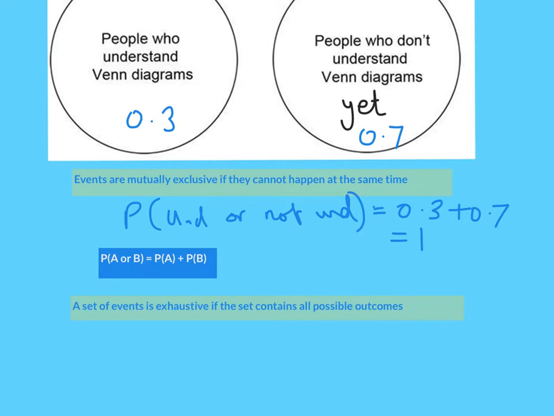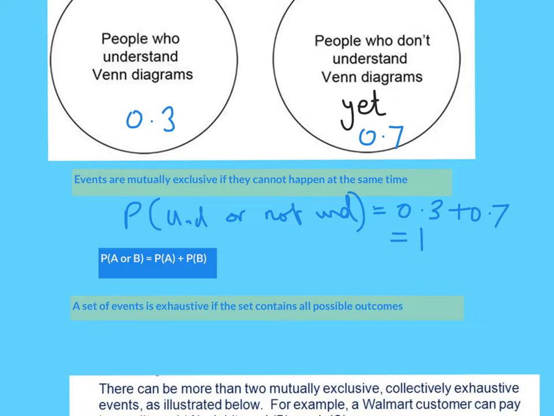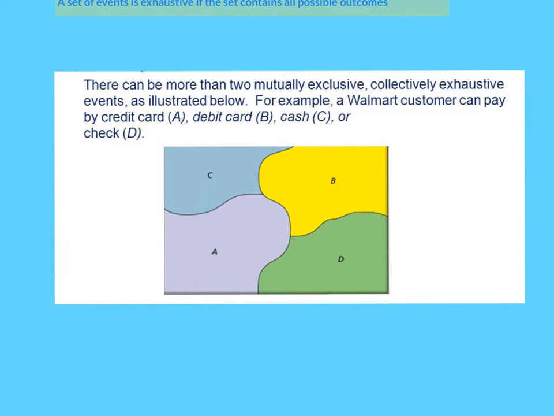Now for being exhaustive, sometimes examples help us get our heads around it a little more, so I'm just going to show you a few different visual examples. This diagram shows more than two mutually exclusive events, which are also exhaustive. If you go into a Walmart, a shop, and you want to pay, Walmart have said they can only have 4 options. You can either pay everything by credit card, everything by debit card, everything by cash, or everything by cheque. You can't use a combination, you have to do just one.